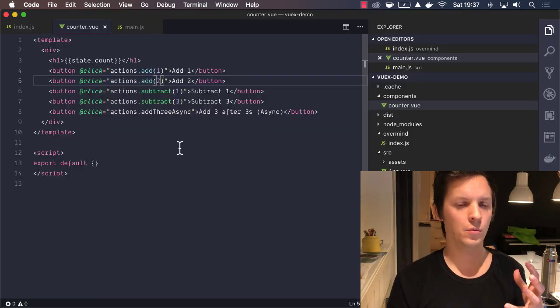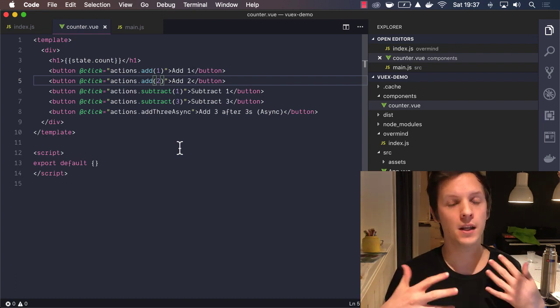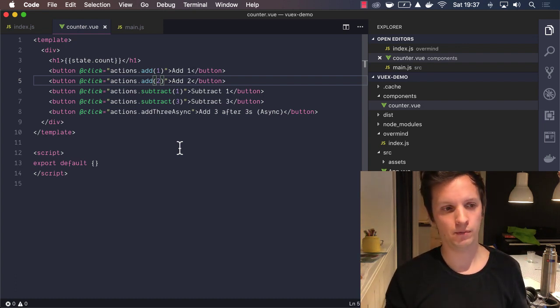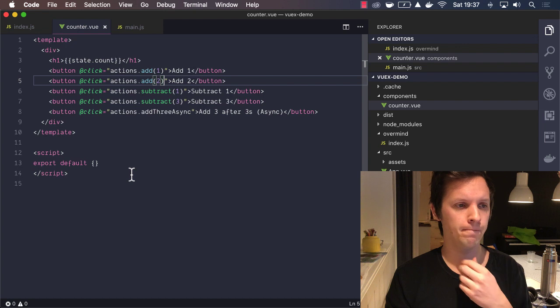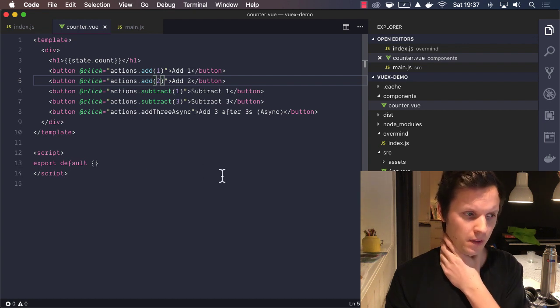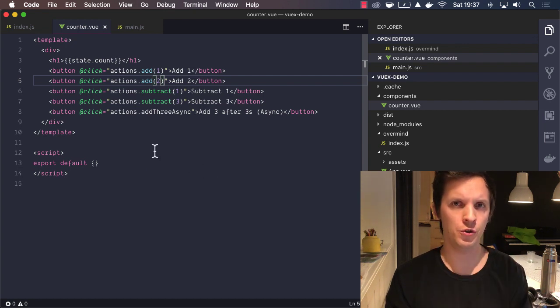Cool. So what you're seeing here is like the example is super simple. But the point is that there's a lot of boilerplate. What stood out to me was that you have to know if you're going to commit or dispatch. Like when you want to use the state, you have to use a computed and stuff. That seems like a lot of boilerplate.